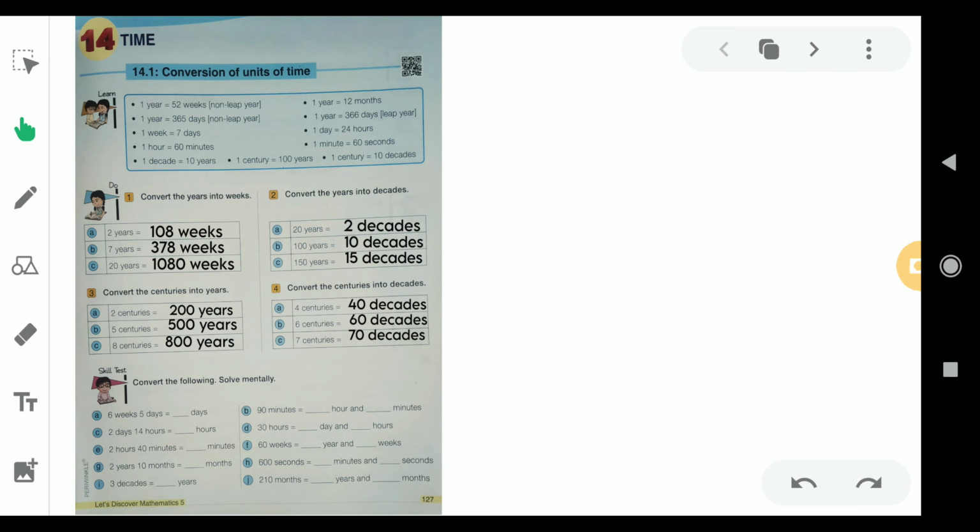Let's move on to the next one. It is: convert the following and solve mentally. So 6 weeks 5 days, 1 week equals how many days?